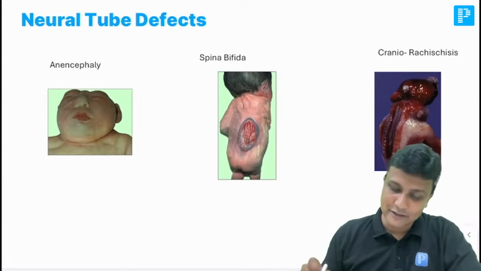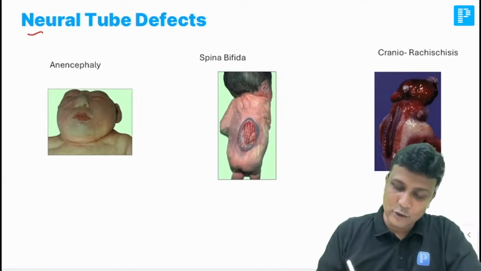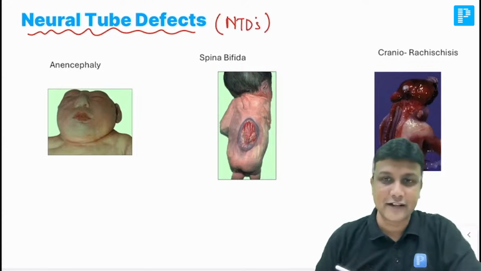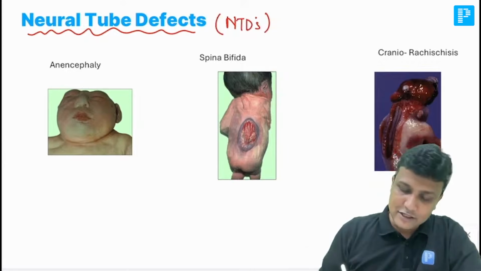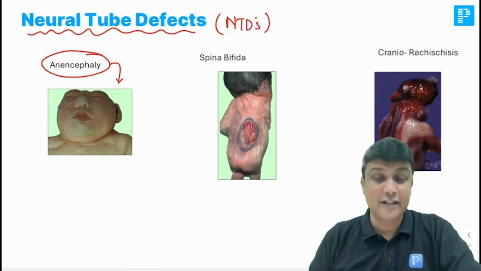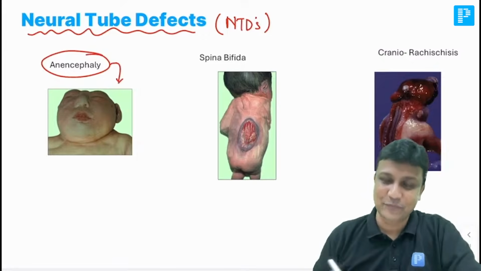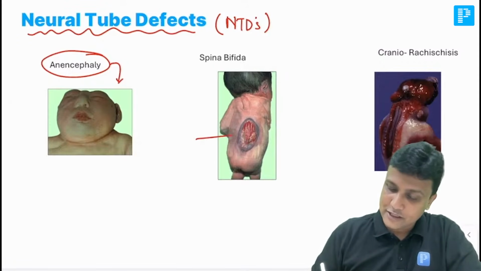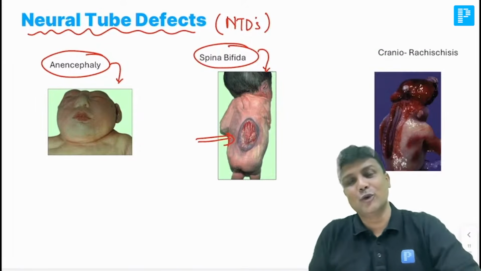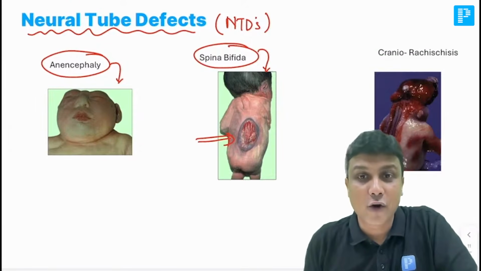प्लीज लुक एट दिस डायग्राम हियर. इन दिस डायग्राम इसको हम कहते हैं न्यूरल ट्यूब डिफेक्ट्स, वेरी फेमसली नोन एज NTDs. आपने ये नाम सुना होगा, न्यूरल ट्यूब डिफेक्ट्स. द फर्स्ट कंडीशन दैट इज विजिबल हियर इज anencephaly, and it is due to what? It is due to the non-closure of cranial neuropore. The second condition that you're able to see here, this one is spina bifida, and that is due to what? It is due to non-closure of caudal neuropore.